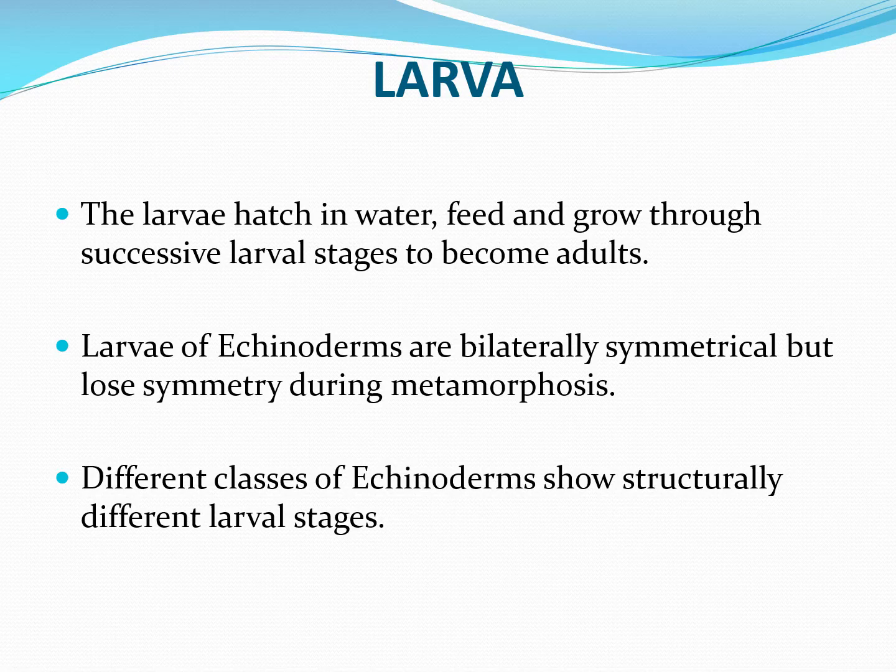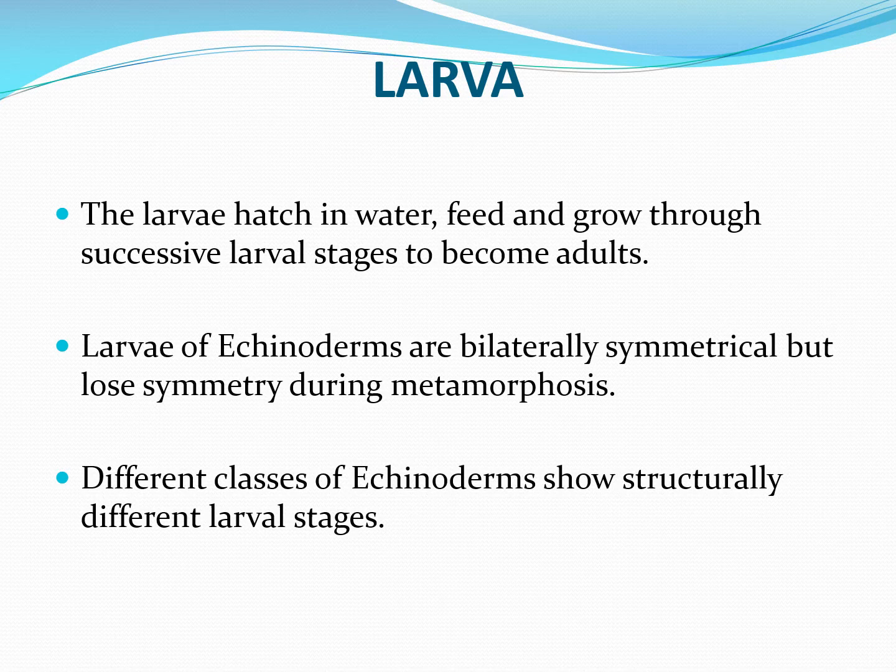The larvae of echinoderms are bilaterally symmetrical, so the right and left halves are mirror images of one another. But they lose their symmetry during metamorphosis, and the adult echinoderms acquire radial symmetry.